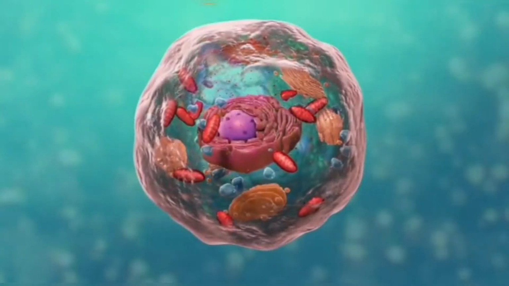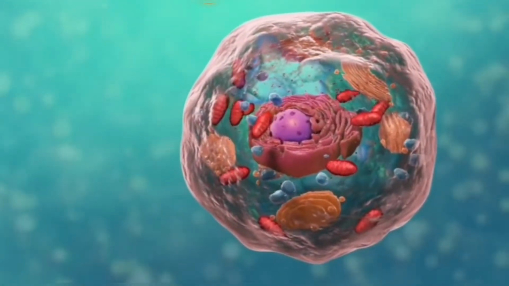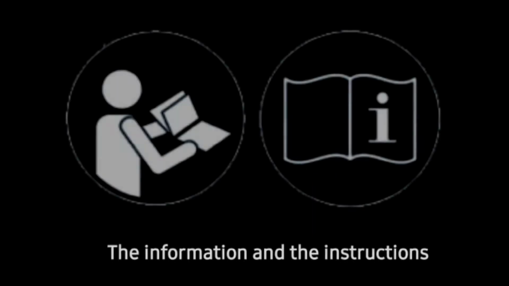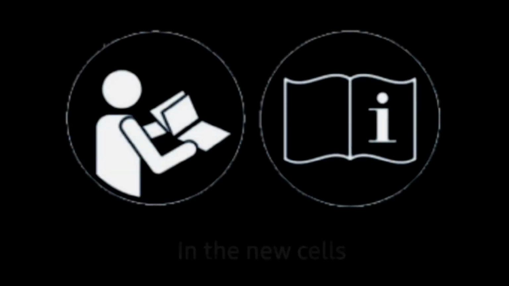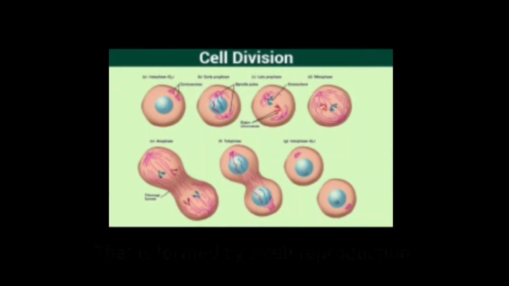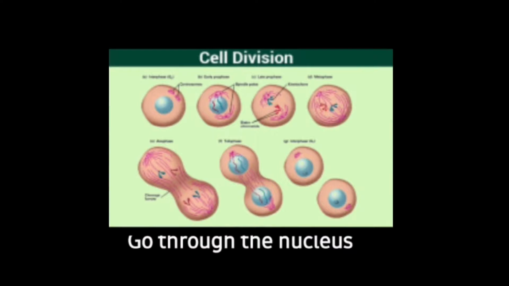So, students, you must be thinking, do all cells also reproduce? Yes, reproduction occurs in cells as well. In this process, one cell divides into two new cells, and the information and the instructions in the new cells that are formed by cell reproduction go through the nucleus. Let us understand how it happens.